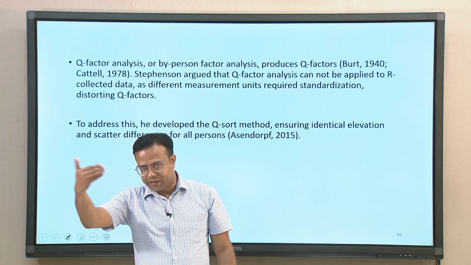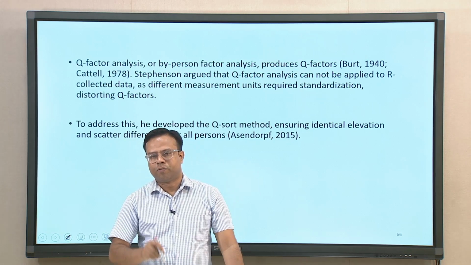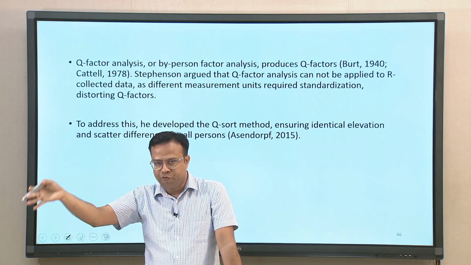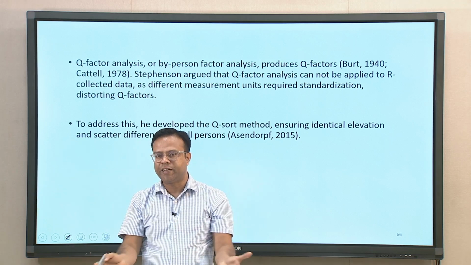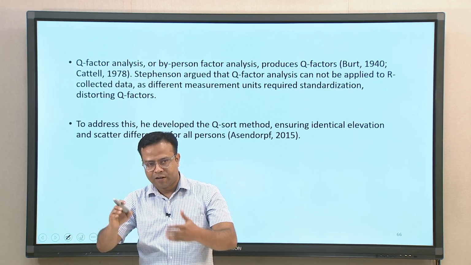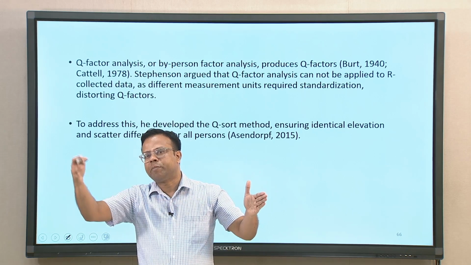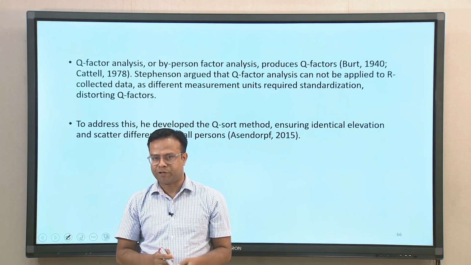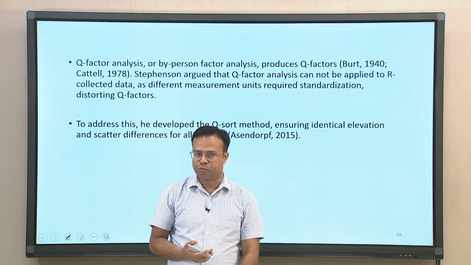This then gave rise to the Q factor analysis, or person factor analysis, which gives certain Q factors within the person. So, you study a person holistically and certain factors emerge statistically about that person, and obviously then you can measure other people and see the pattern, but the focus of analysis is more on understanding the person.